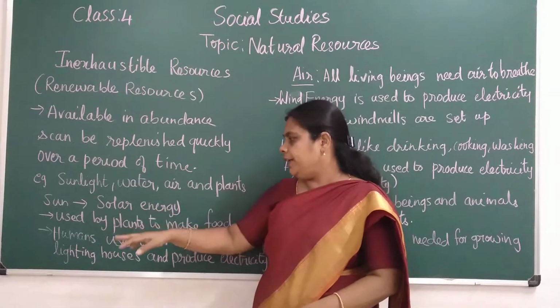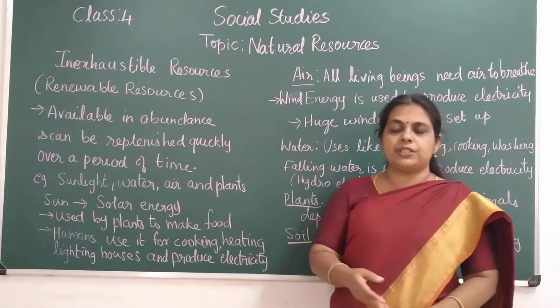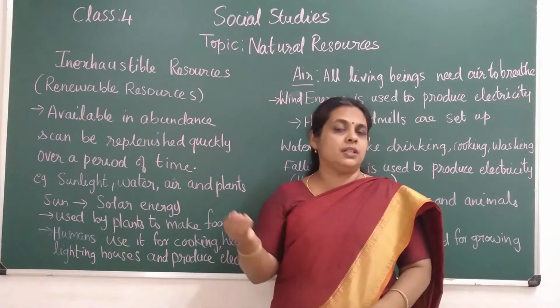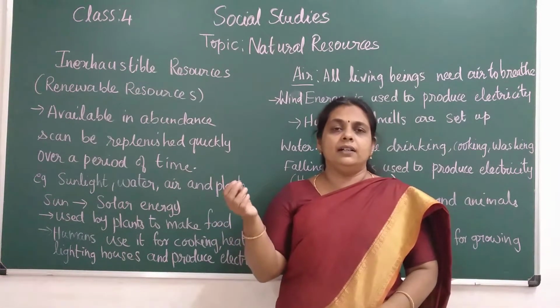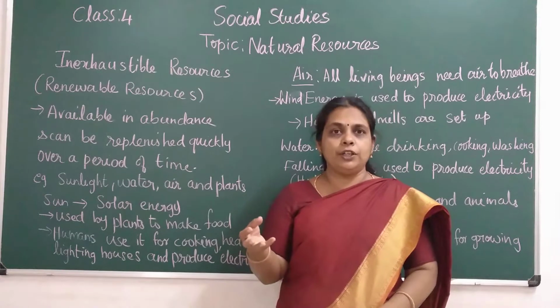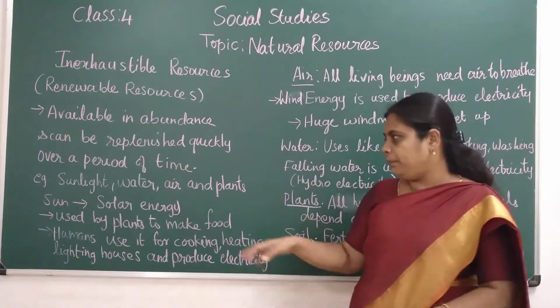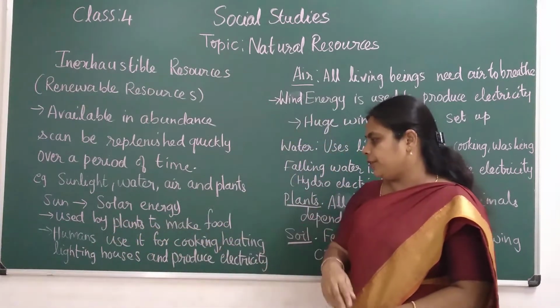It is used by plants to make food. In your science class you could have studied that plants use sunlight, water, air and nutrition from the soil to make food. So sunlight is the first important part.